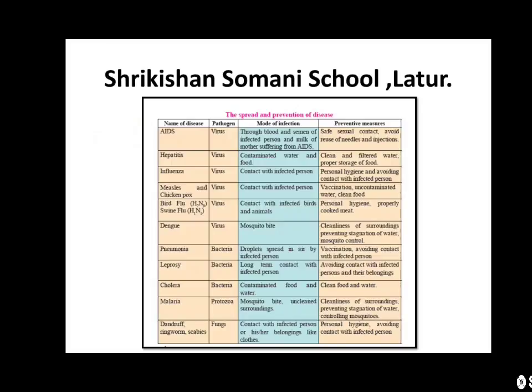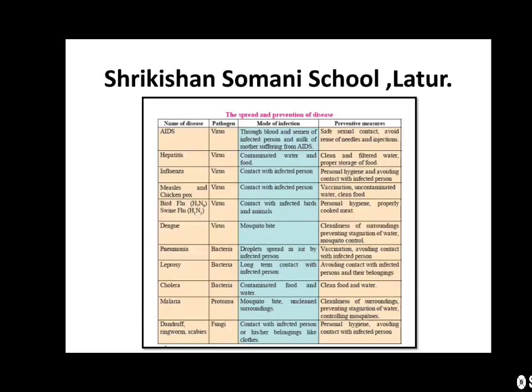AIDS, acquired immunodeficiency syndrome, is caused by the virus HIV, human immunodeficiency virus. The mode of infection is through blood and semen of an infected person and milk of a mother suffering from AIDS. Preventive measures: safe sexual contact, avoid reuse of needles and injections.